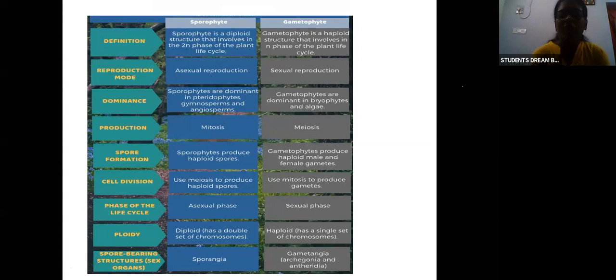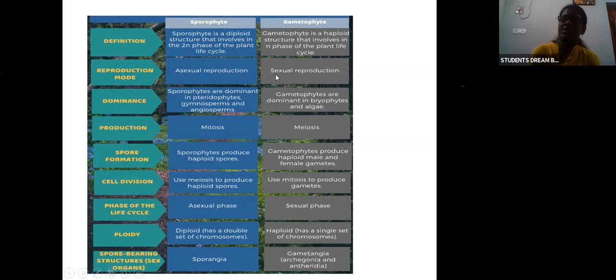Next is sporophyte and gametophyte. What is a sporophyte? A diploid structure, which has the 2N phase of the plant life cycle, whereas gametophyte is a haploid structure, only the N phase, half the number of cells. Where the reproduction mode is asexual, it is in the sporophyte phase.